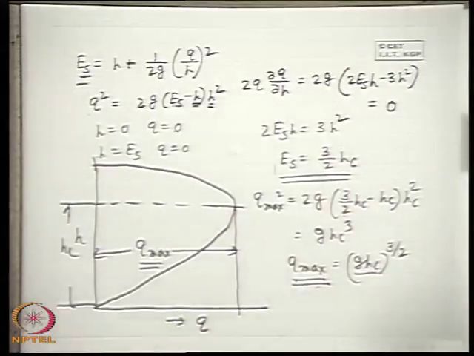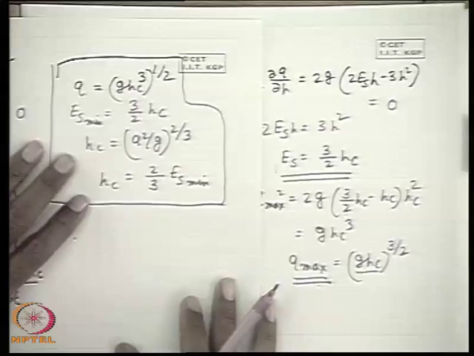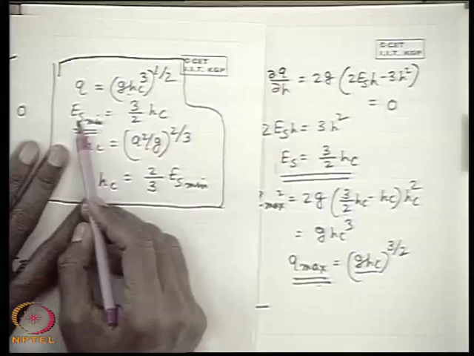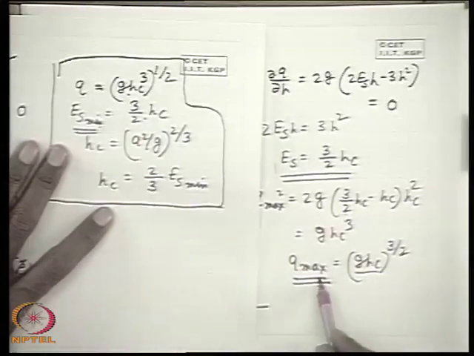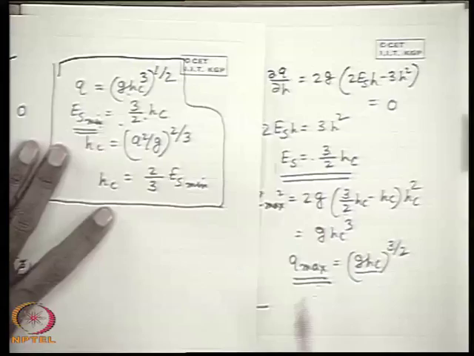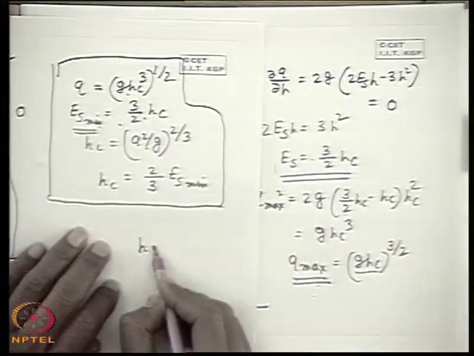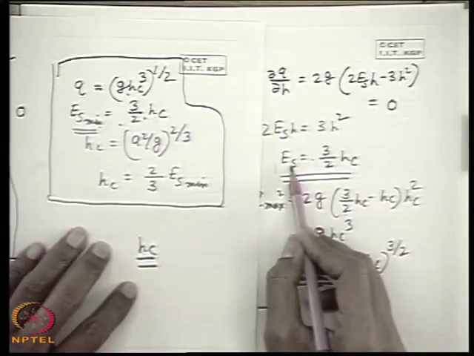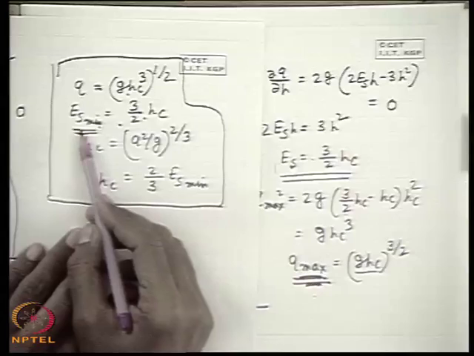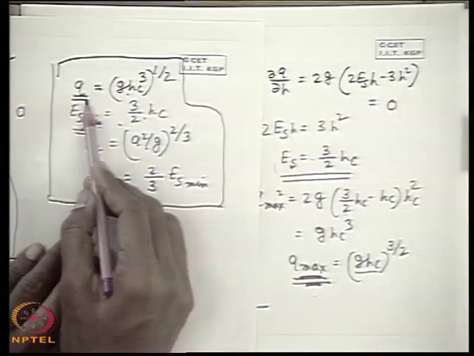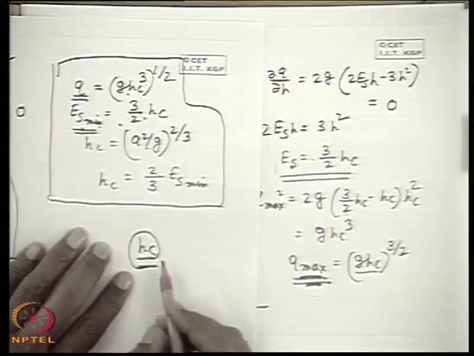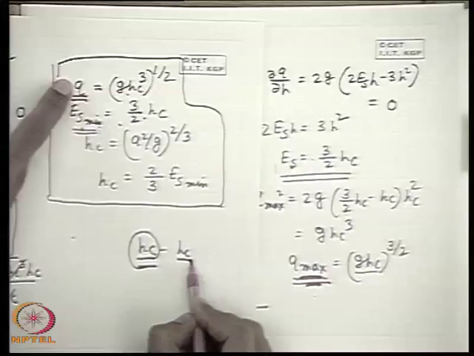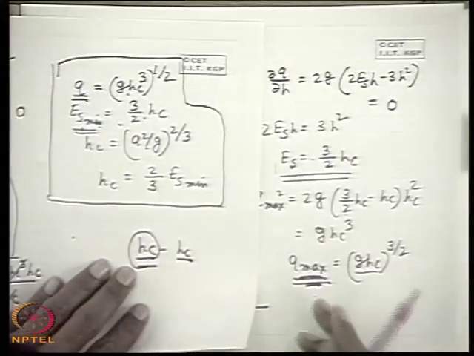And at the same time, if you compare these results with the minimum specific energy condition for a given discharge, where Q is given by this expression and Es minimum is given by this expression, then we can conclude that at the critical depth Hc, either discharge rate is maximum when specific energy is kept constant, or the specific energy is minimum when the discharge rate is kept constant. Therefore the critical condition corresponds to a critical depth Hc where the specific energy is minimum for a given discharge, or discharge is maximum for a given specific energy.